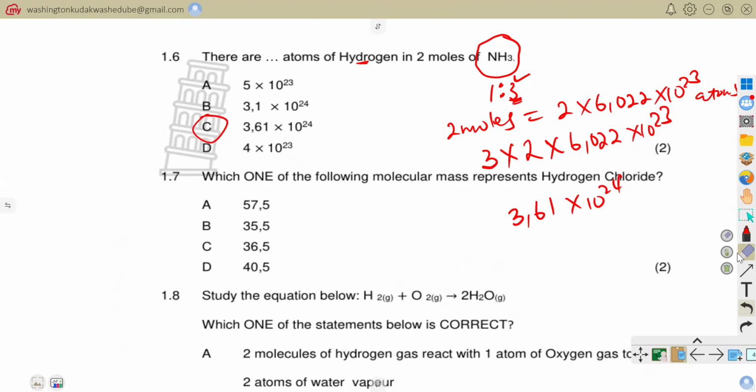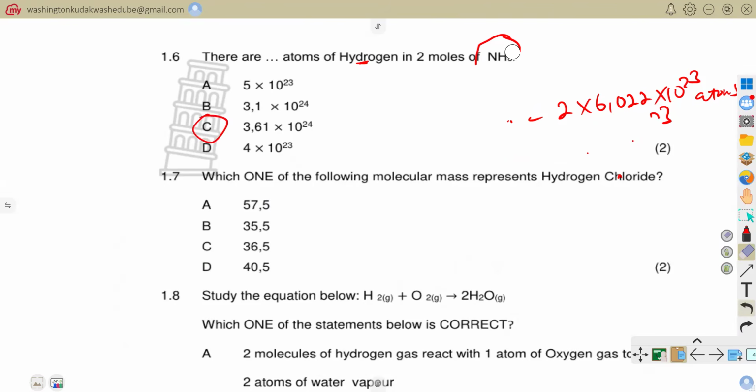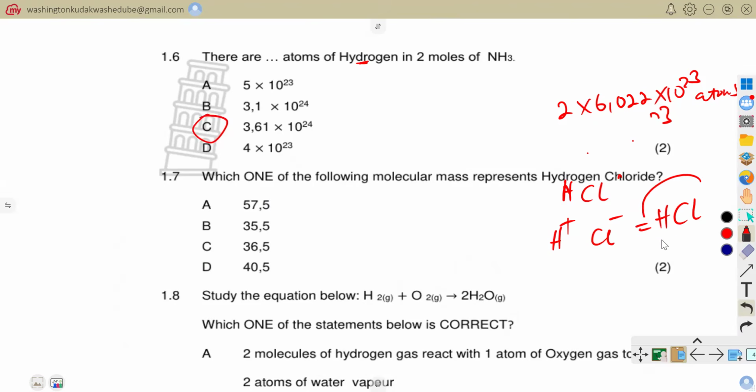Now let's do question number 1.7. Question 1.7 was saying, which one of the following molecular masses represents hydrogen chloride? So how do you represent hydrogen chloride in terms of its molecular formula? You have got H and then Cl, because we know that H is H plus and Cl is minus. So when you combine that as a compound, it becomes HCl.